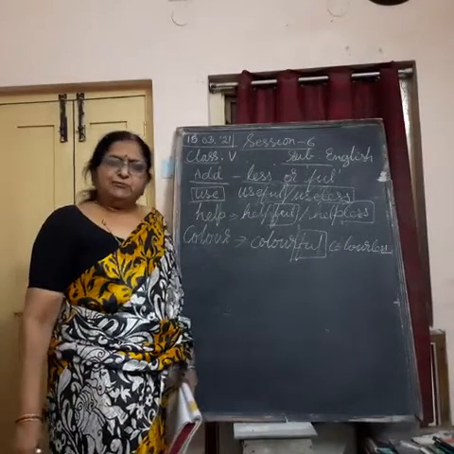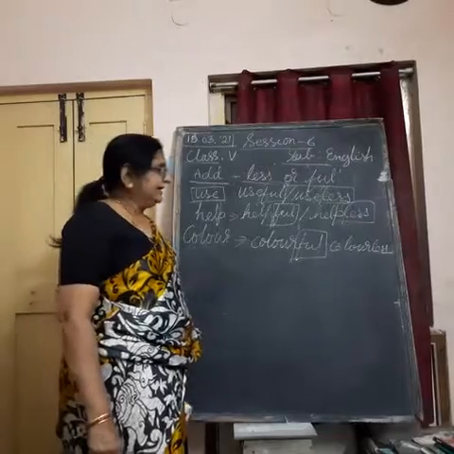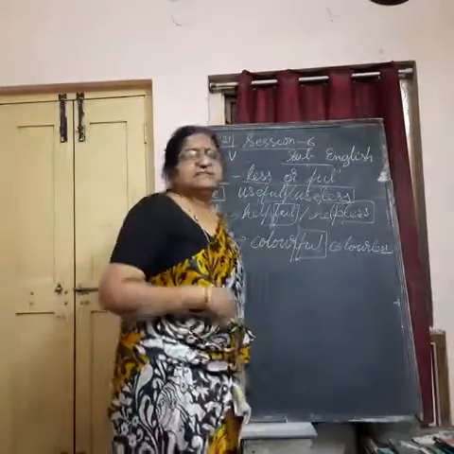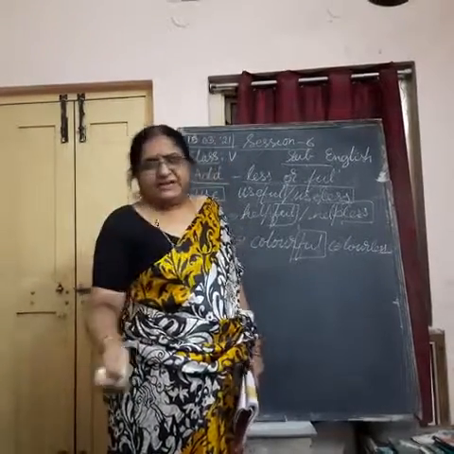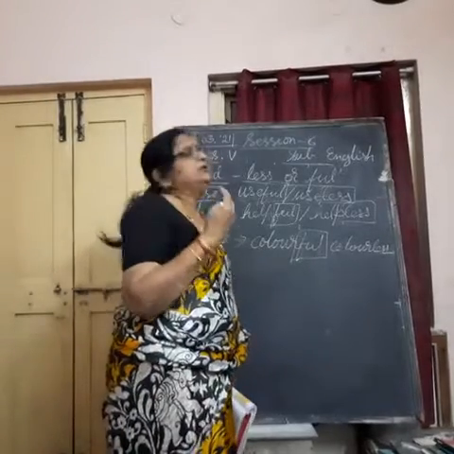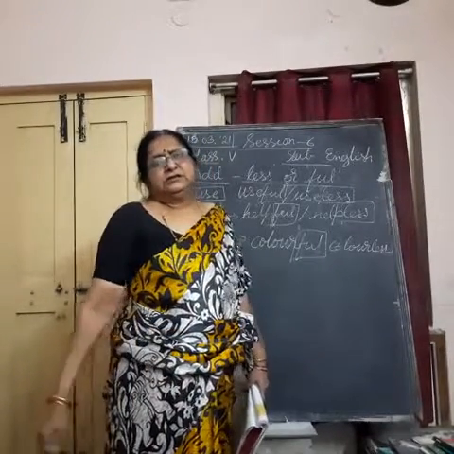Rita wore colorful bangles. Okay. Water is colorless. Colorless means not having any color. Colorful means full of colors. Understand?